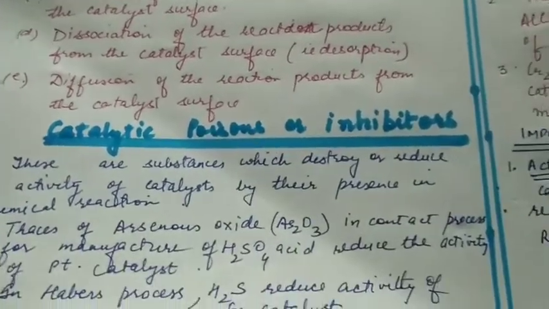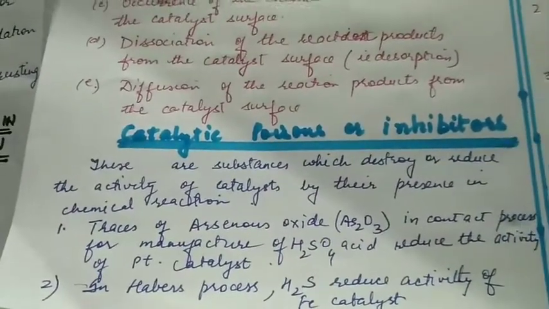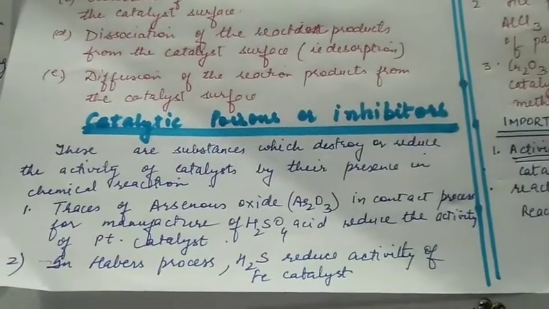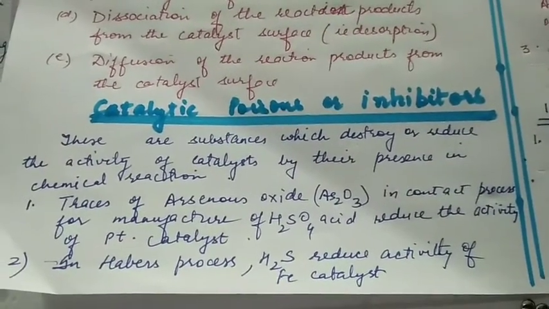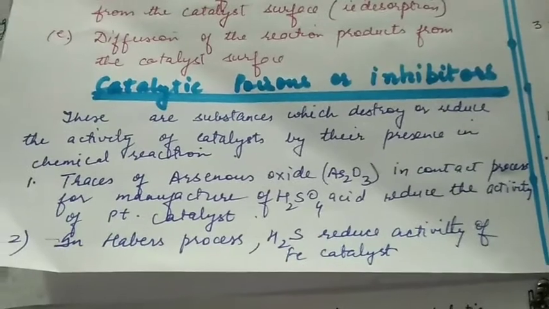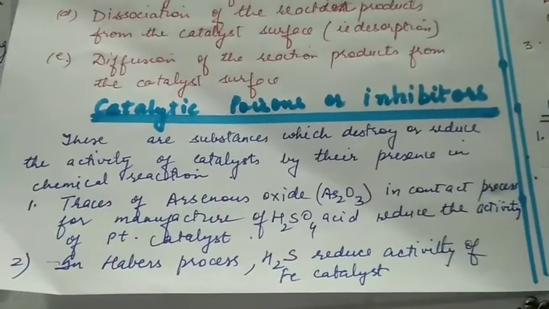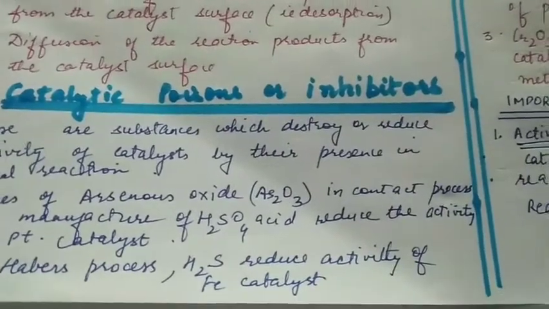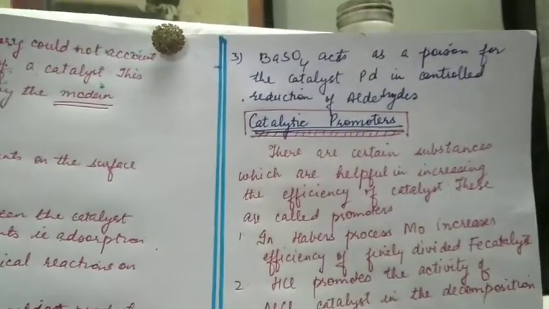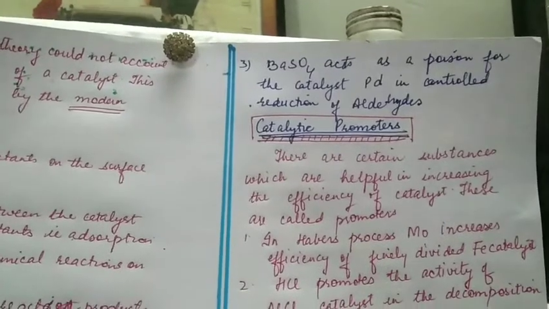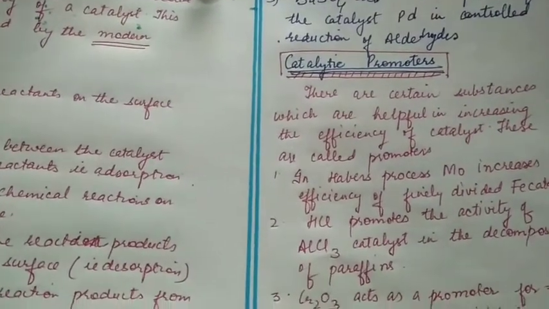There are substances which destroy or reduce the activity of catalysts by their presence in a chemical reaction. These are called catalytic poisons or inhibitors. For example, traces of arsenious oxide in the contact process for the manufacture of sulfuric acid reduce the activity of platinum catalyst. Similarly, in Haber's process, hydrogen sulfide reduces the activity of iron catalyst. Barium sulfate acts as a poison for the catalyst palladium in controlled reduction of aldehydes.